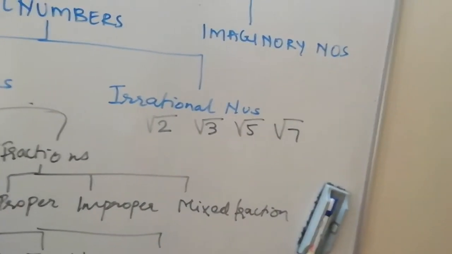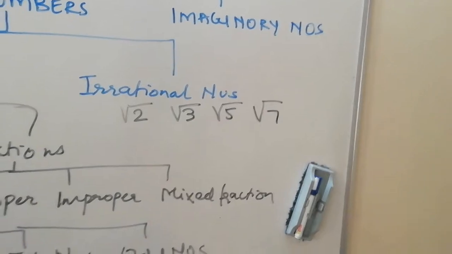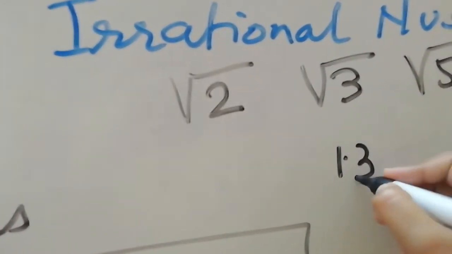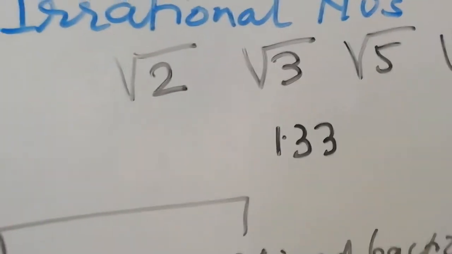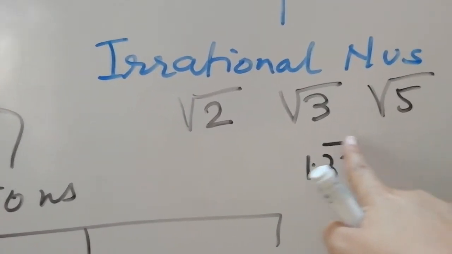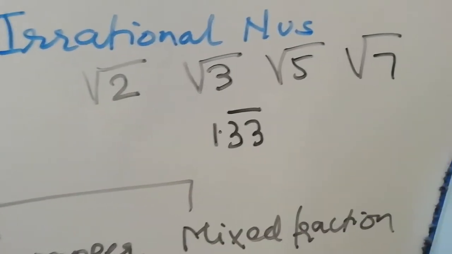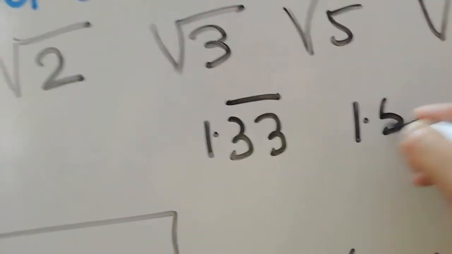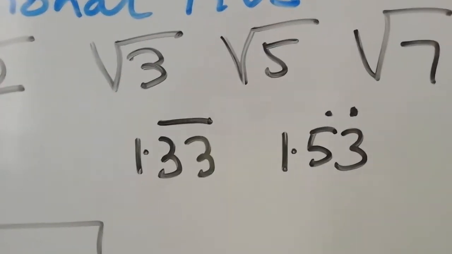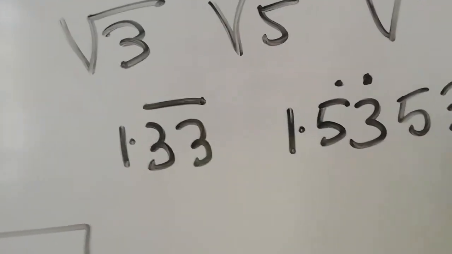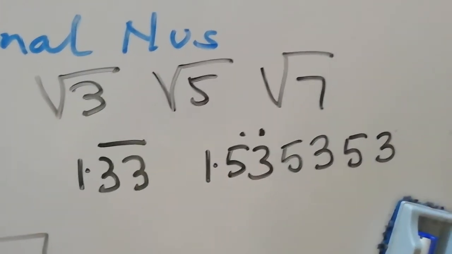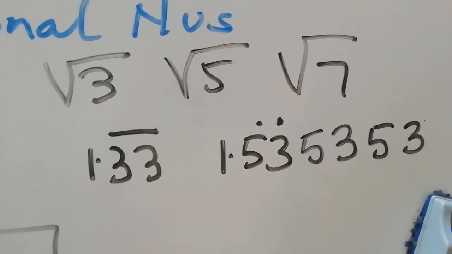Now when I say that it includes all recurring numbers or non-terminating numbers, how are they indicated? How will you know that it's a recurring number? Suppose it's mentioned like this, 1.33 with a bar above it. Then this is not a rational number. This bar line indicates that it is a recurring number. Or if it is like this, again indicated by a dot, that means this pattern will be continued. So it is again a non-terminating number or a recurring number.